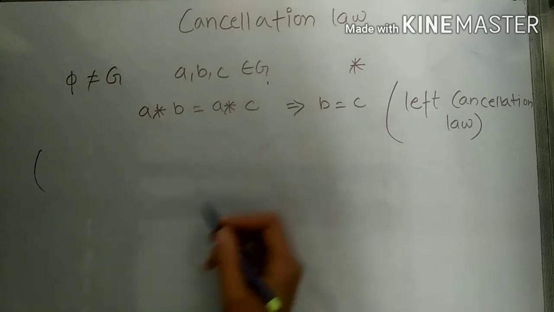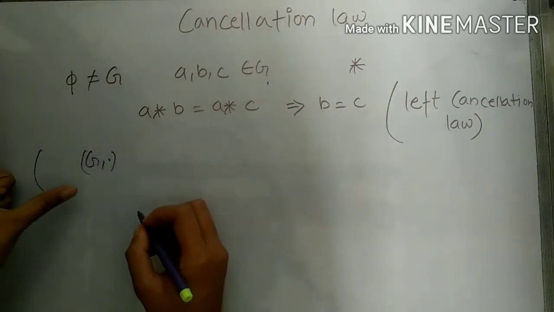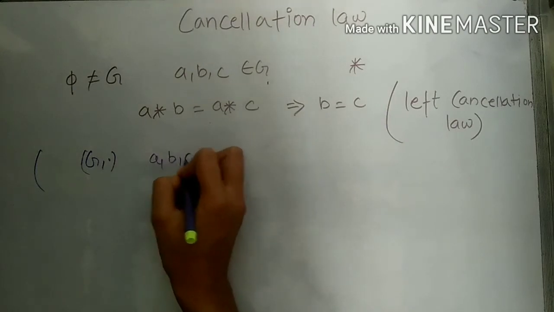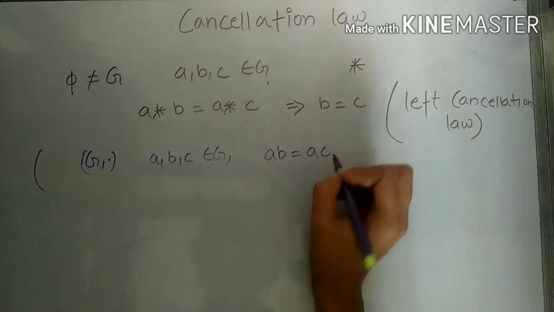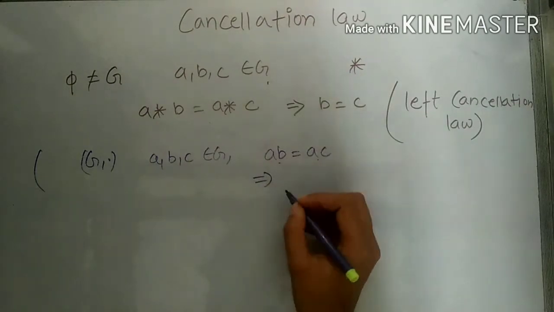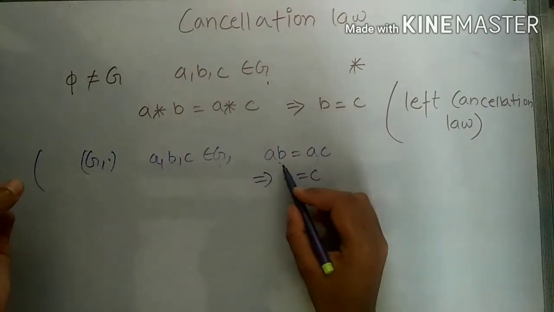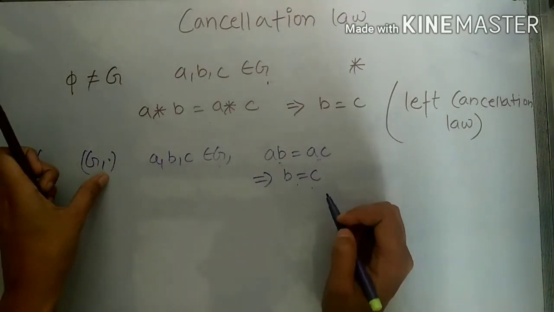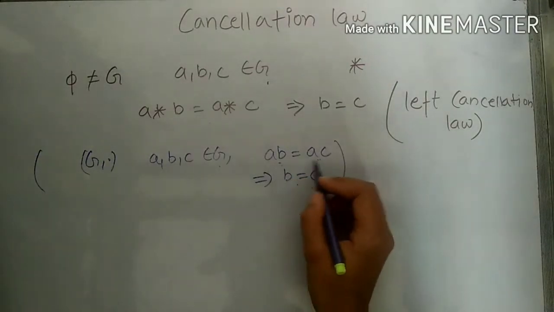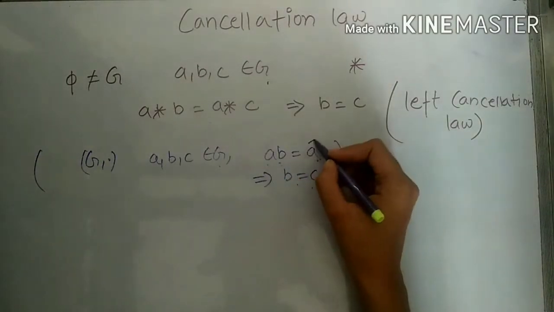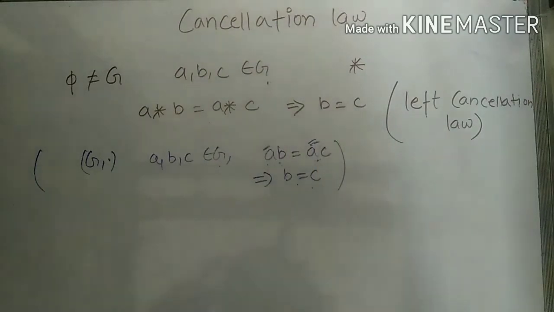Like if we are defining the binary operation of multiplication on the set G, and for any three elements A, B, C belonging to G, if we are given AB is equal to AC, and this implies that B is equal to C, then we will say G satisfies the property of left cancellation law under the operation of multiplication. That is, we are cancelling A from both sides on the left, and we are left with B is equal to C.